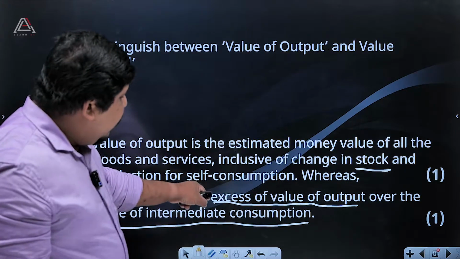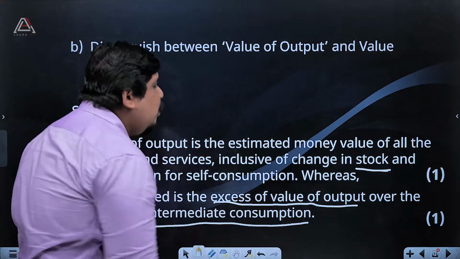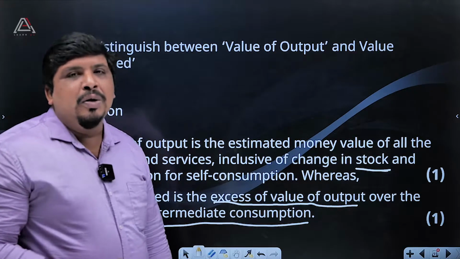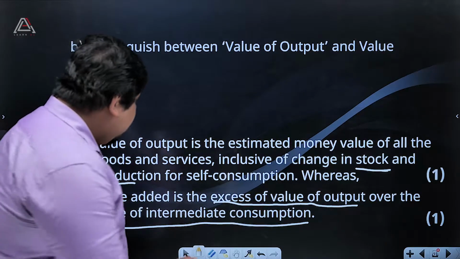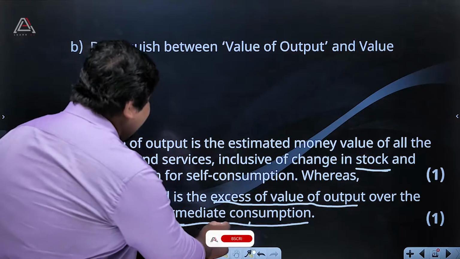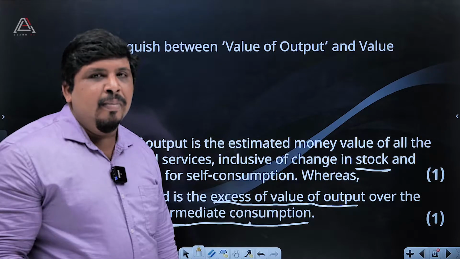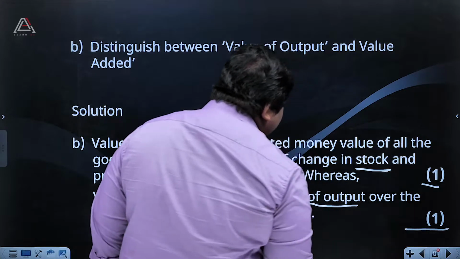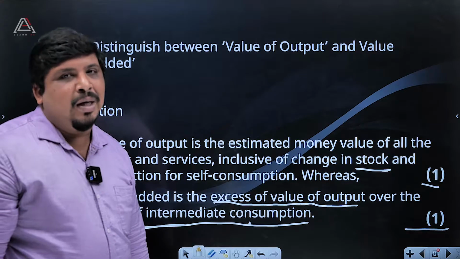Suppose a particular good has an excess of value, that we can say is value added, and intermediate consumption is another use for that particular product. So 1 mark, then another 1 mark for this question, then total we can say 5 marks.